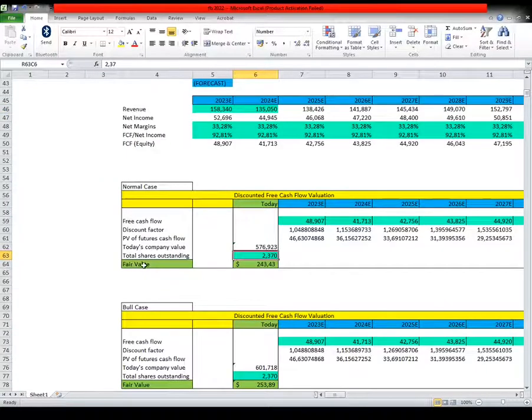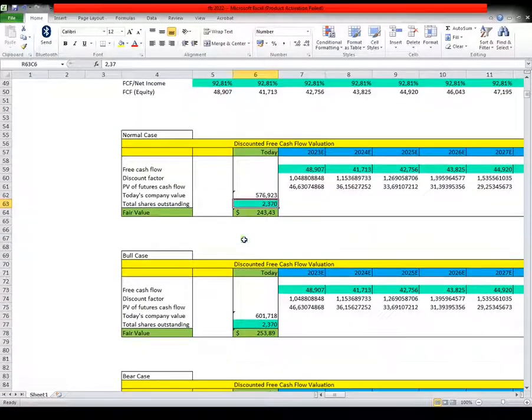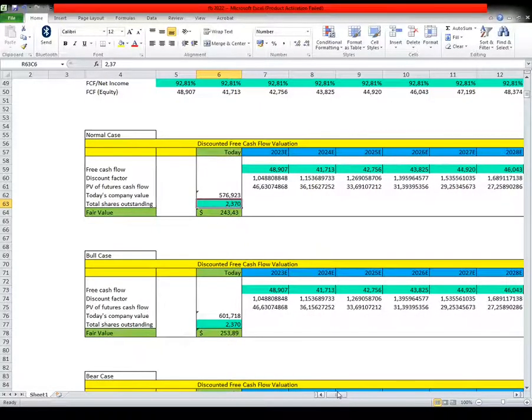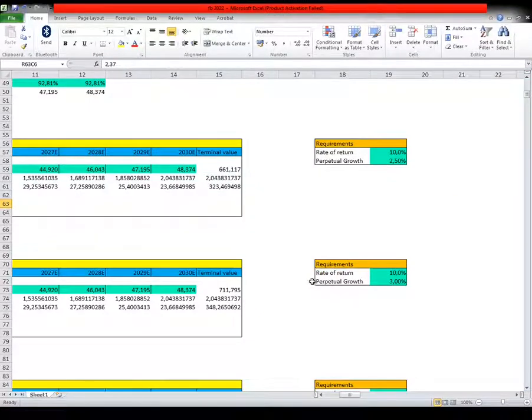We log in also here the total shares outstanding, and we have a fair value for the stock, which is $243.43.